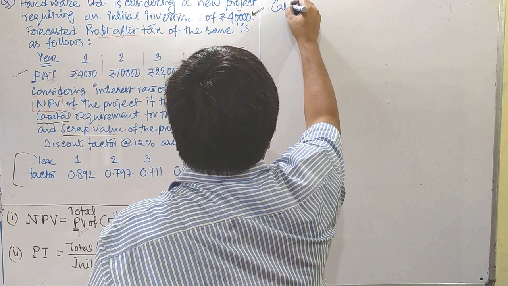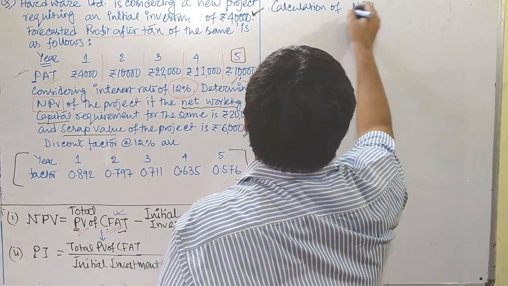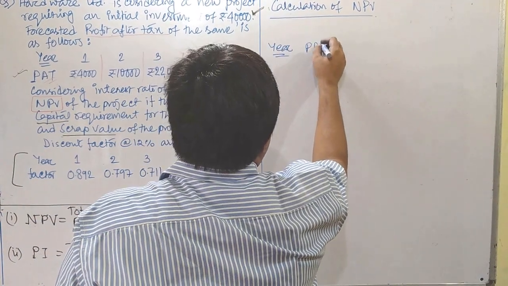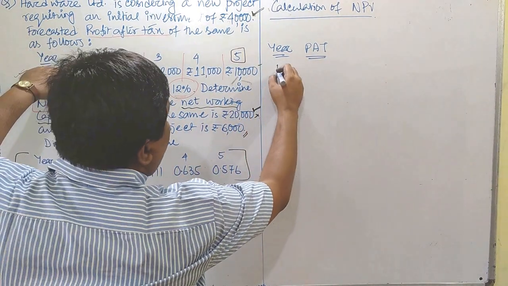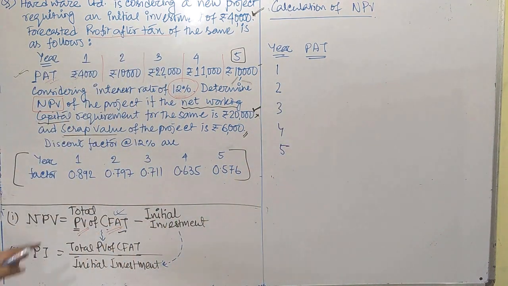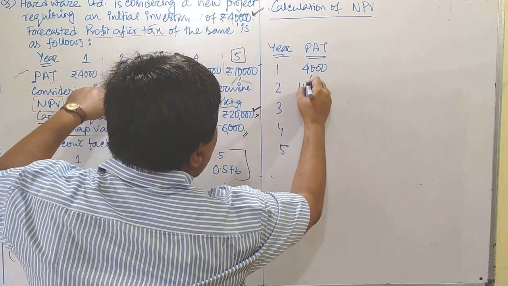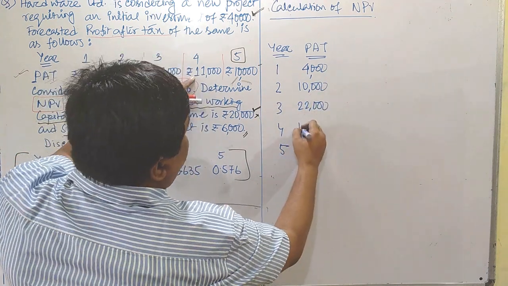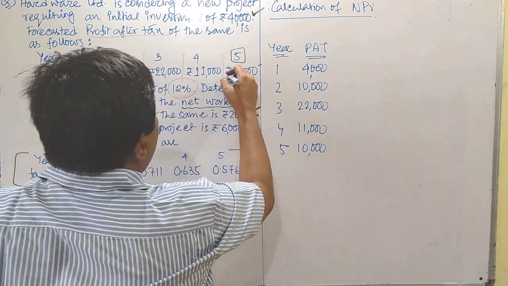Calculation of NPV, net present value. Year and PAT, profit after tax, which is available to us. Here 1, 2, 3, 4 and 5 consecutive years are provided, and the corresponding PAT is also provided. In the first year it is 4,000, in the second year it is 10,000, in the third year it is 22,000, in the fourth year it is 11,000, in the fifth year it is 10,000. These figures are provided to us.